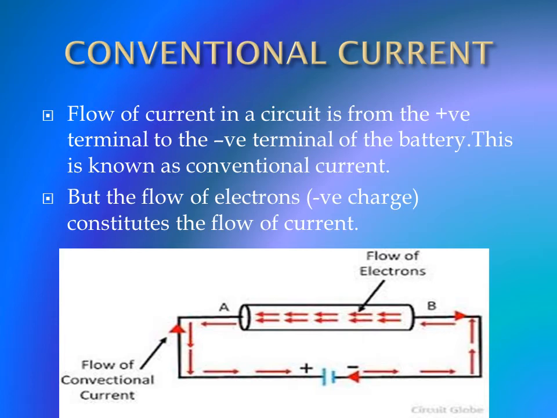But actually, what happens inside is it is only due to the flow of electrons. That is how you have your arrowheads in red, which shows you the electrons are drifted to the positive terminal, and that is how you get a flow of current. So the flow of current in a circuit is from the positive terminal to the negative terminal of the battery. This is known as conventional current. But the flow of electrons constitutes the flow of current. So the movement of the free electrons will constitute the flow of current.